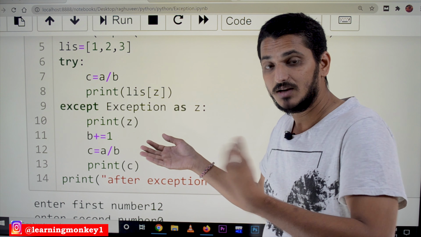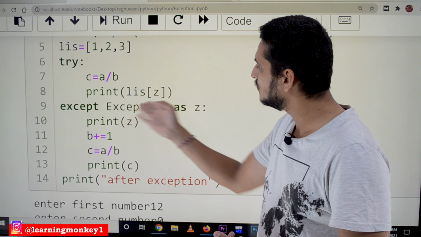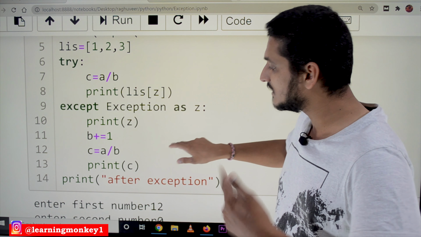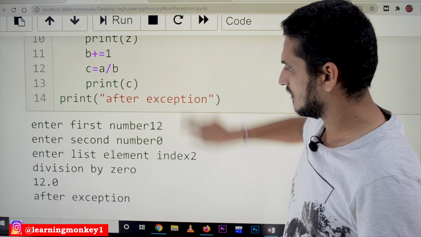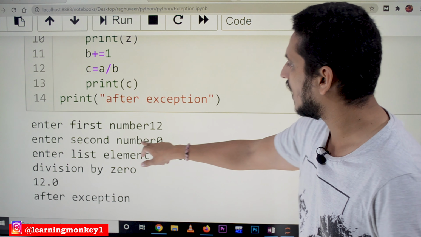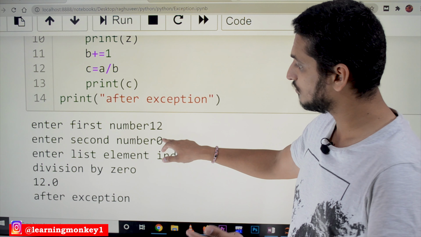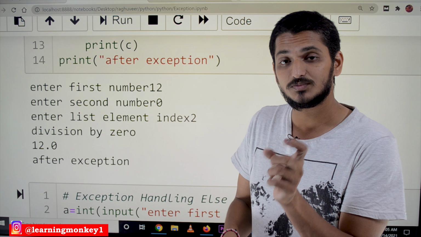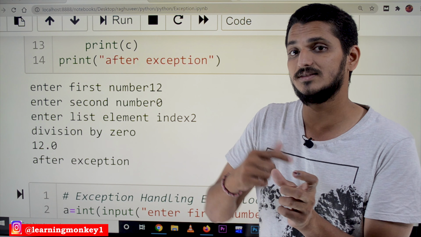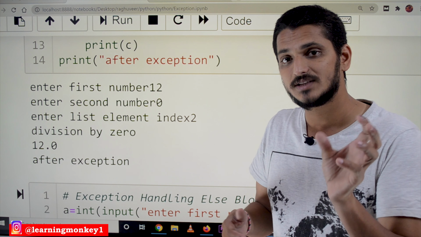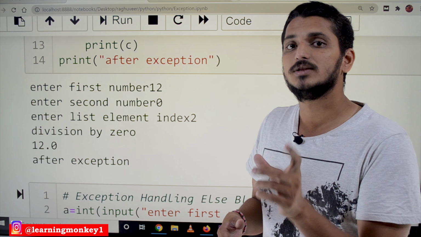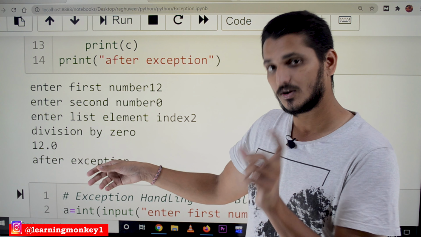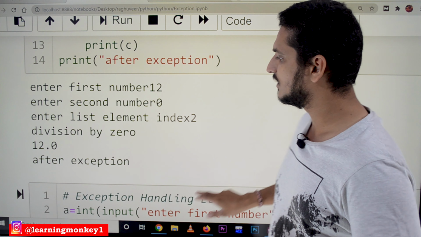See here, enter list 2 and the number is 0. 12 divided by 0 is not possible, so we get division by 0. This is the message which we displayed in our previous class example. Python automatically creates a message for division by 0, so we can use this base class to catch that exception and display that message, division by 0.